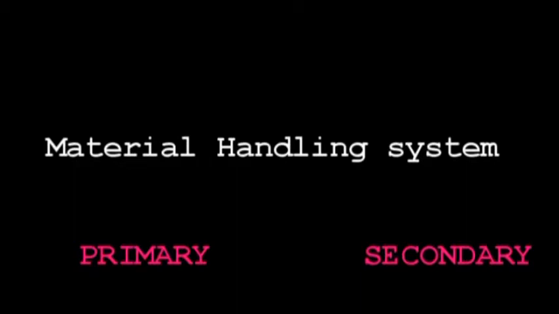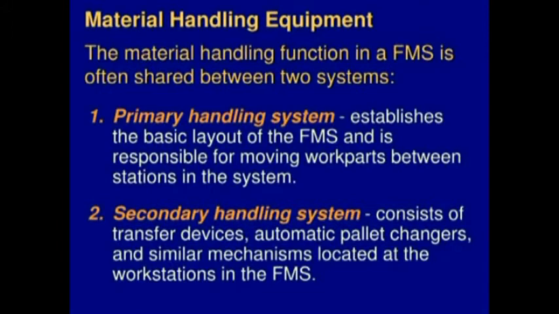The primary material handling system forms the basic layout of the computer aided manufacturing system and is responsible for moving the parts between the stations. So this primary material handling system is responsible for moving parts in between the two stations in the manufacturing area.